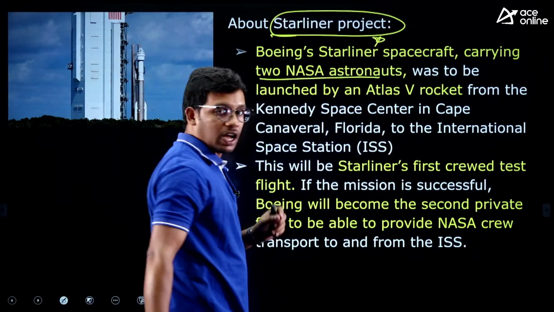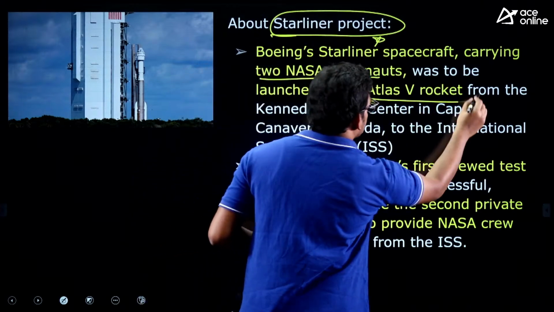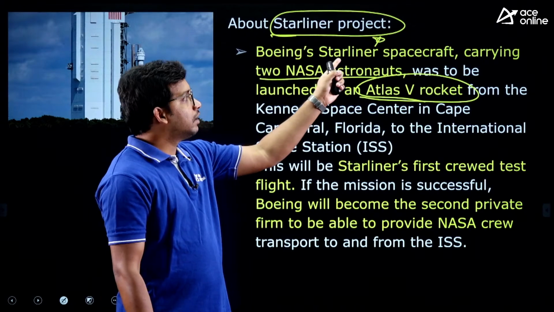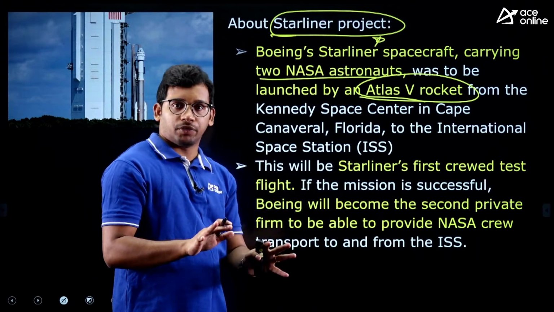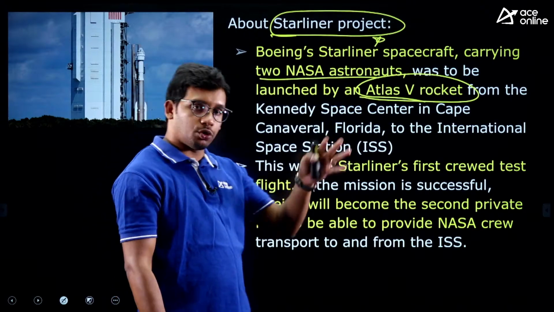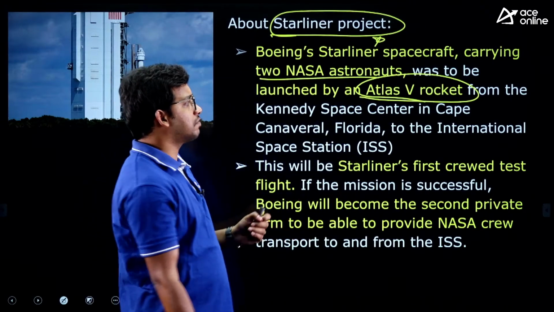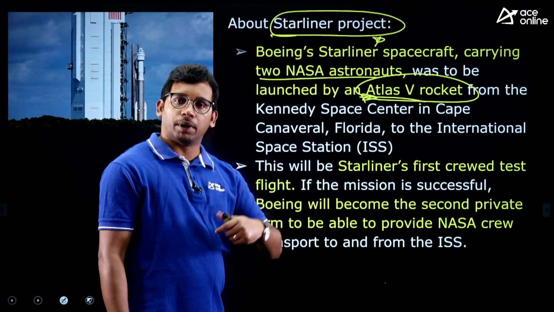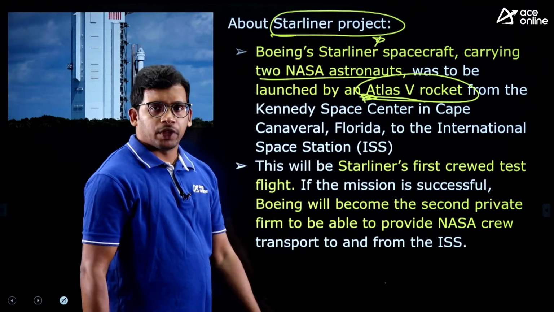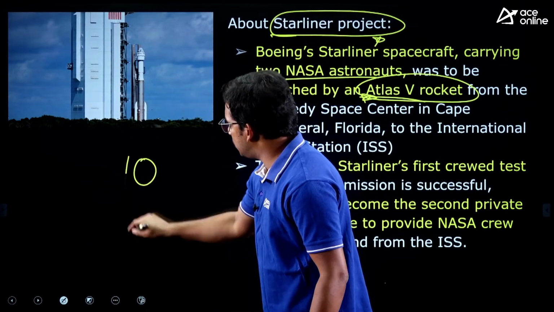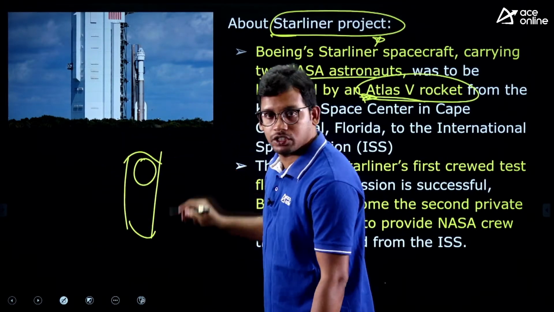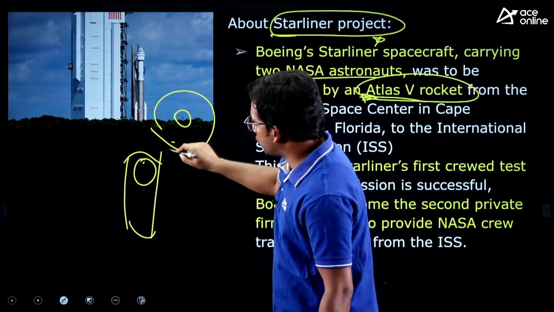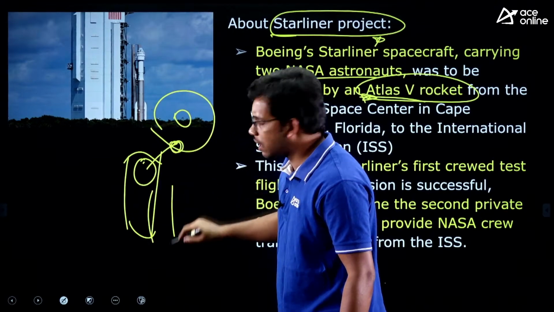And this is going to be launched using the Atlas V rocket, Atlas 5 rocket. This is a big satellite where even the crew will be put, and we will see the specifications as well. Atlas 5 is the rocket which is launching this particular satellite. The satellite sits in the rocket at the top stage. This will be put in the orbit, and the rocket will come aside.